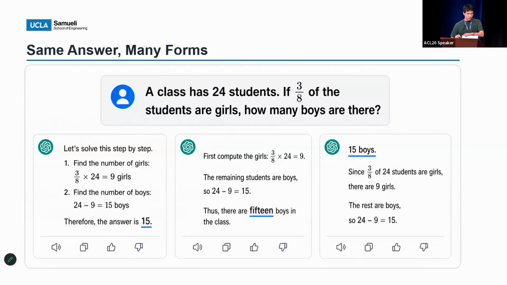All right, so let me start with an example. When we ask a model a question, we care about the answer, but the model can express that answer in various ways. For example, for this math problem, the answer can appear as a standalone number on the left, a phrase in the middle, or a value embedded inside a long explanation. For us, this is easy to read, but for a machine, it is hard to parse, right? This variability in the form creates a parsing problem.